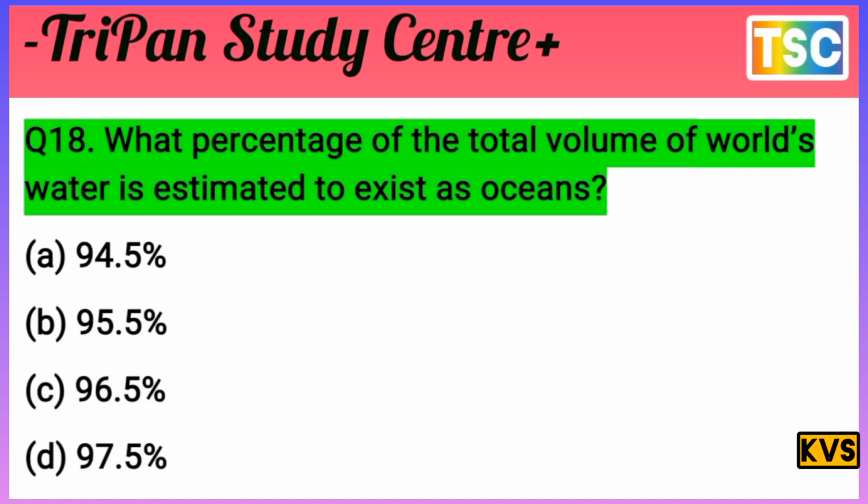You must have thought of your answer. Let's see what our answer is for this question. The question is about the percentage of the total volume of the world's water estimated to be ocean. The answer is C, 96.5%. Remember, C, 96.5%, is the correct answer. The next question is here.